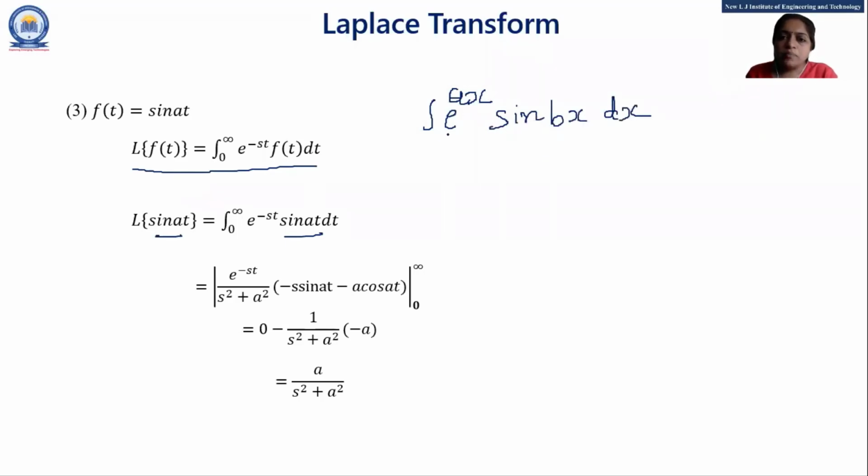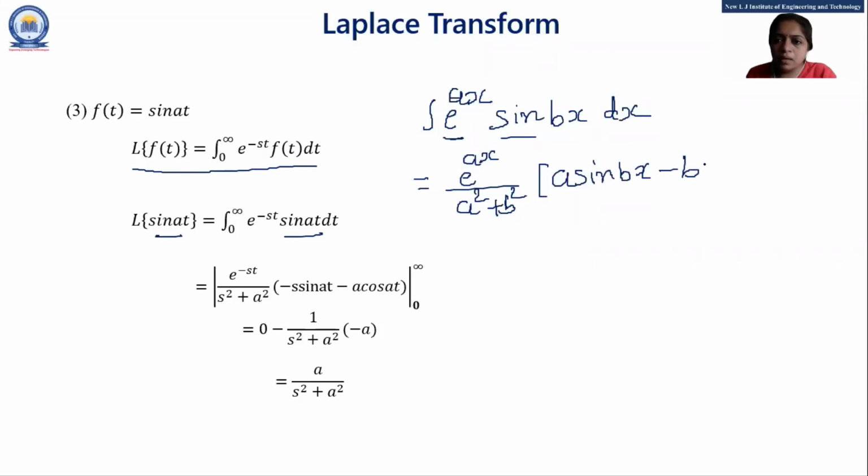So in the integration, one term is exponential and the other is sine. So what is the formula? e raised to ax upon a square plus b square, into a sine bx minus b cos bx, right? We already used this formula in our previous semester for Fourier series.